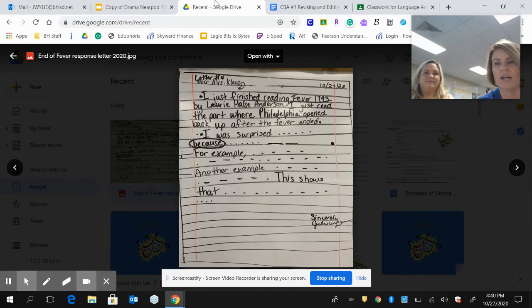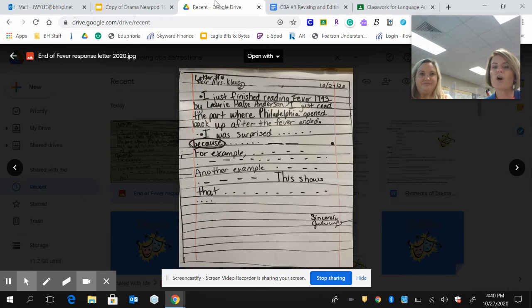Please make sure that you underline it because it's the title of a book by Laurie Halse Anderson. All 3 of those are capitalized because that's her name and that's a proper noun. I just read the part where Philadelphia opened back up after the fever ended, and that's one of the last things that happened. We don't want a summary. We just want one simple sentence of what happened at the end. You kind of just state the resolution.